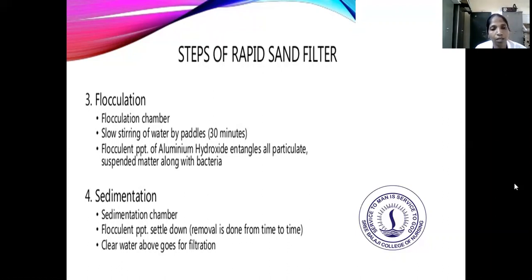So the raw water, the mixing of the contaminated water, will be removed from time to time from the other chamber through the outlet pipe. Next, the clear water above will go for the filtration, so the clear water goes to the filtration chamber.